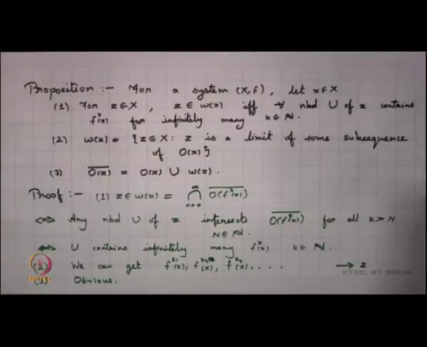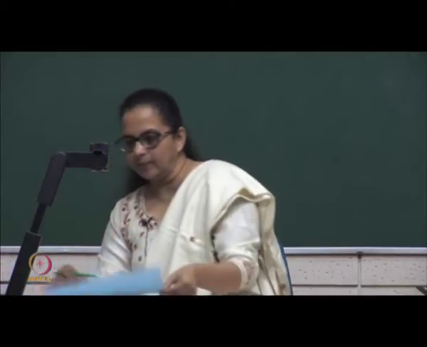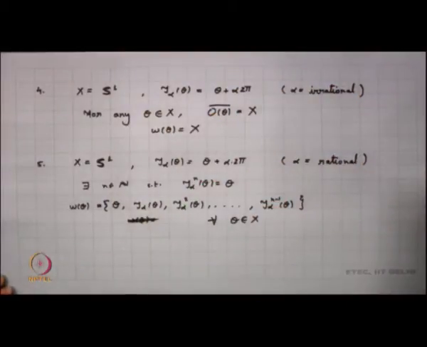So, whenever we take a limit set, the limit set has these certain properties. Now, let us try to look into something more which we can gain from here, and we come back to our examples. We look into the example of the rational rotation and the irrational rotation.